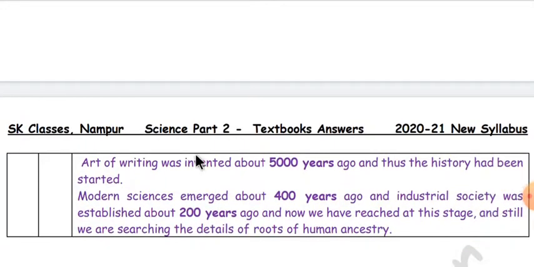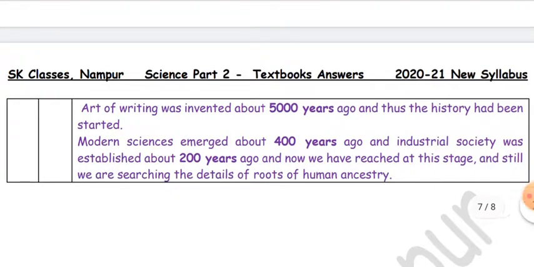The art of writing was invented about 5,000 years ago, and thus history started. Modern sciences emerged about 400 years ago, and industrial society was established about 200 years ago, and now we have reached this stage, and still we are searching for the details of roots of human ancestry.